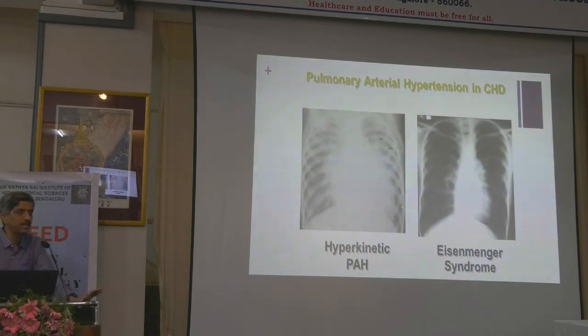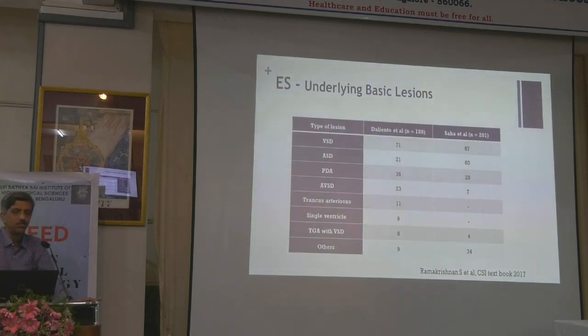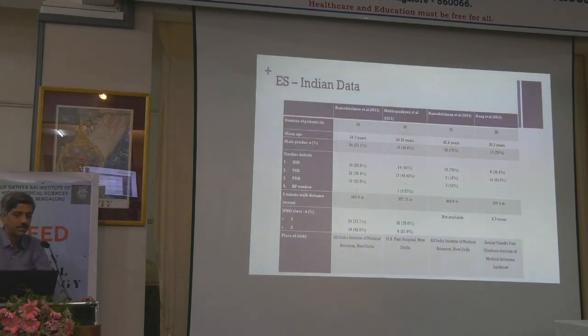So this is another important thing you may have been knowing: how to differentiate between hyperkinetic PH and isometric syndrome. In hyperkinetic PH, despite the presence of PH, there will be cardiomegaly and signs of increased flow. Whereas in isometric syndrome there is no cardiomegaly, there is no flow. Coming to the most important part, how do you differentiate between all three of isometric syndrome? What are the underlying basic lesions? These are the ones that are there, and these are our own series. Mostly it's PDAs predominant in most of the series, and ASDs and PDAs predominant in our series.